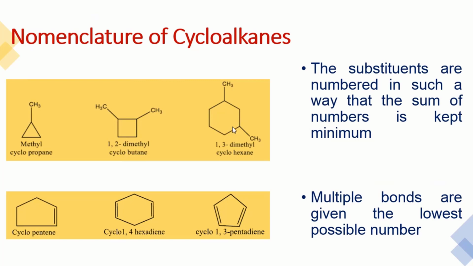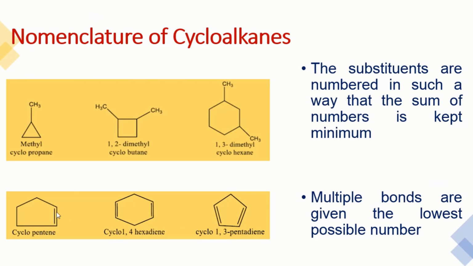This is a 6-member ring, it means this is cyclohexane, and it has again 2 branches, methyl, and this one is also methyl. So there are 2 ways of numbering. If we number from the left, 1, 2, 3, 4, and 5, it means the branches will be at 1 and 5. But if we number from the right side, 1, 2, and 3, so this is 1,3-dimethylcyclohexane.